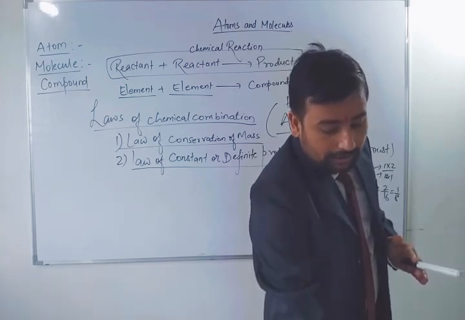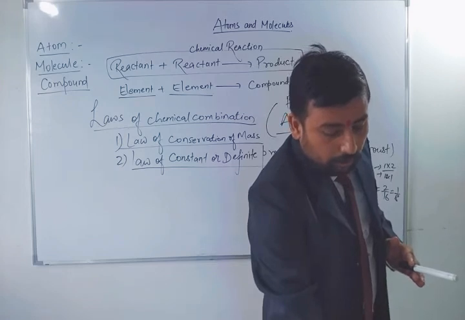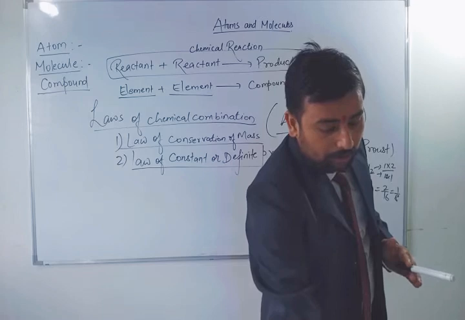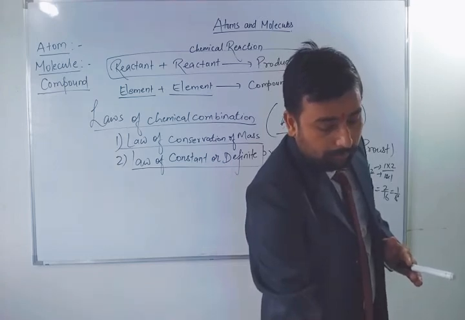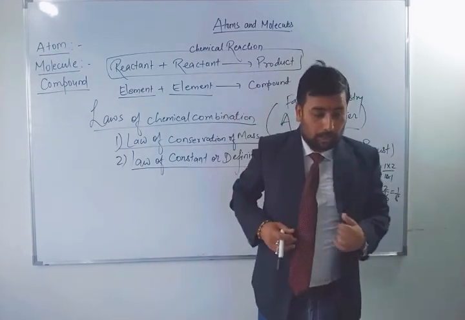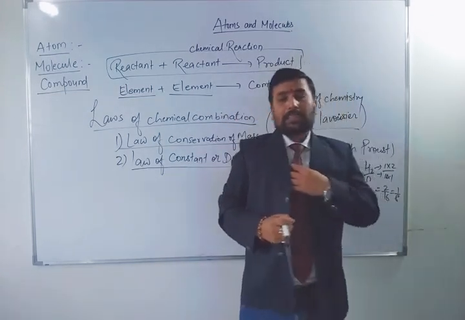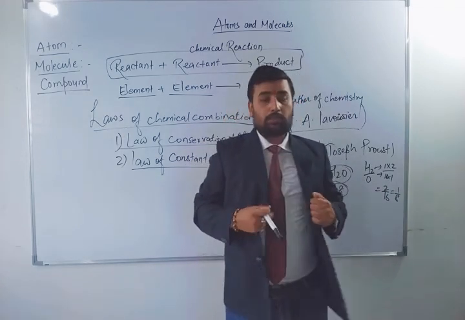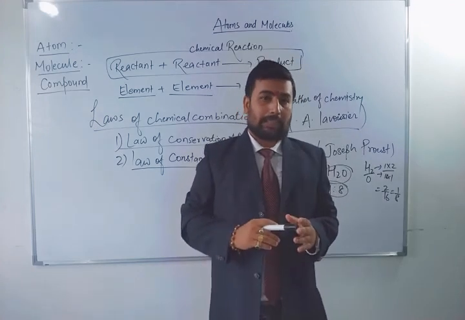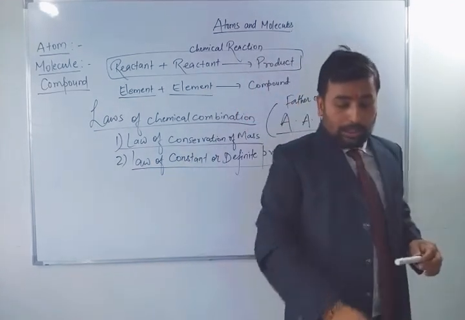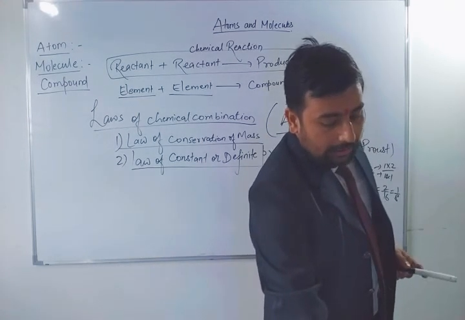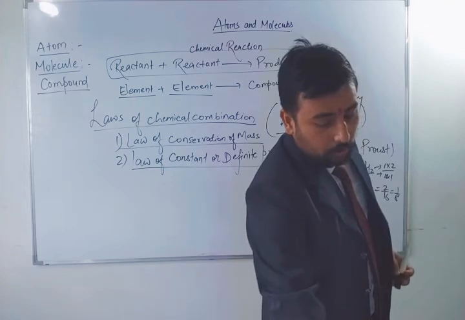Now we are moving towards another thing, the new topic of this chapter. After completing the laws of chemical combination, if you want more details about the law of definite proportion, then you can write in your notebook that when different elements combine to give a pure compound, the ratio between the masses of these elements will always remain the same. That was given by Joseph Proust. Got it? So if you want, you can write this concept also in your notebook.